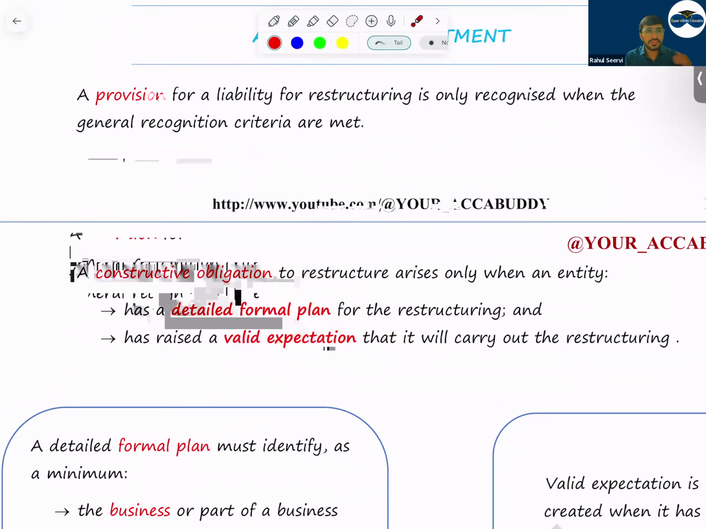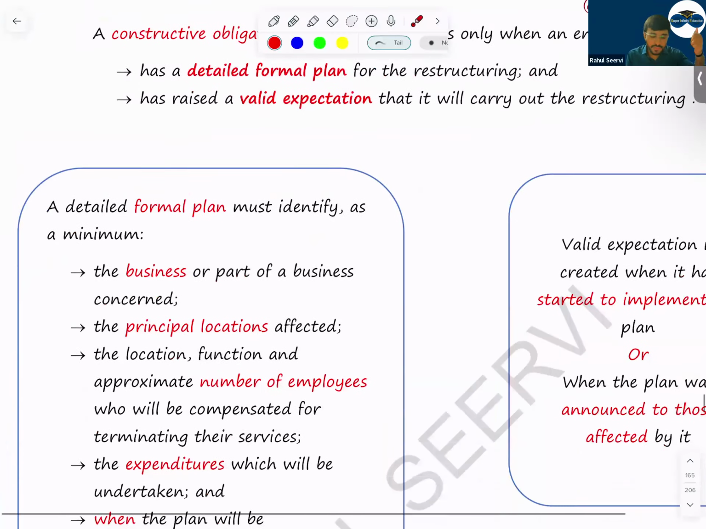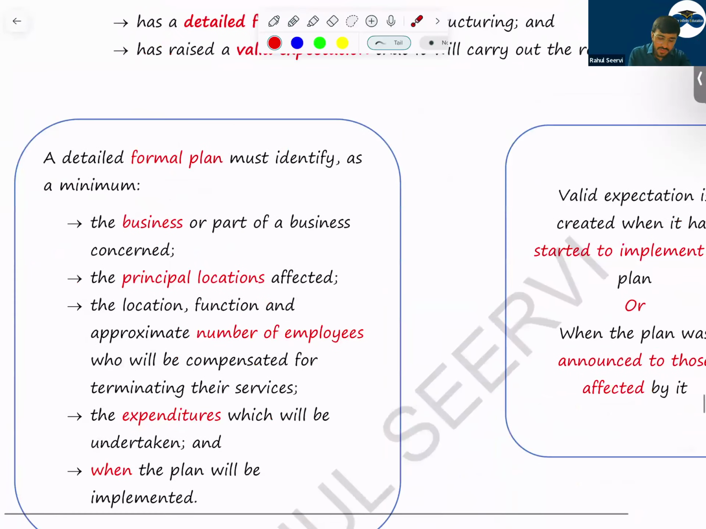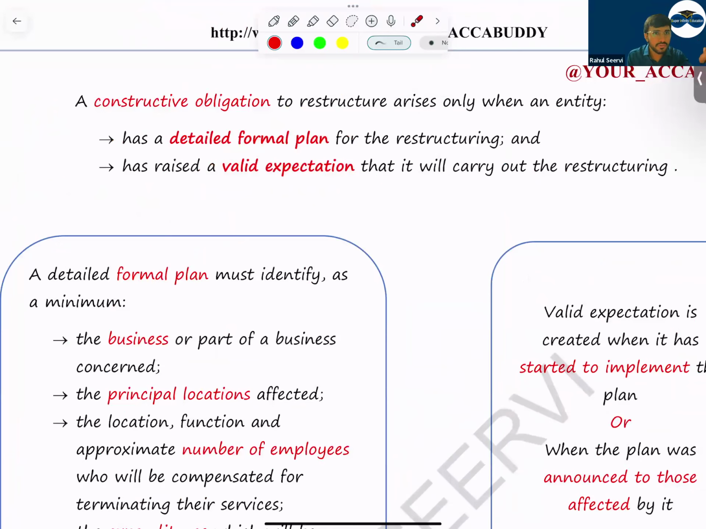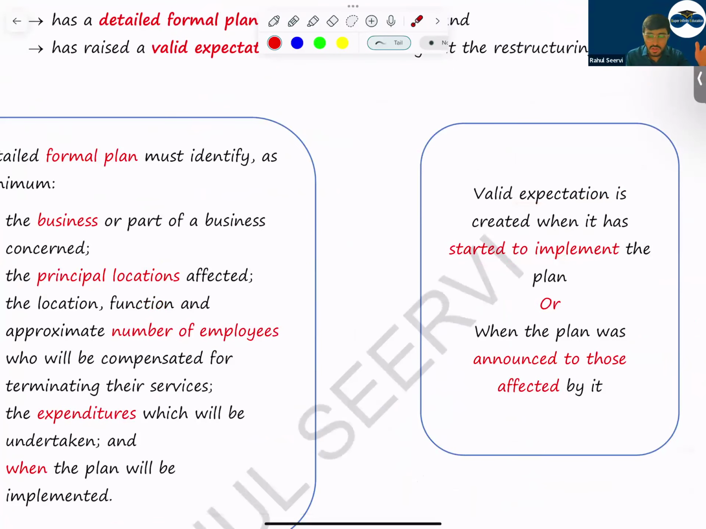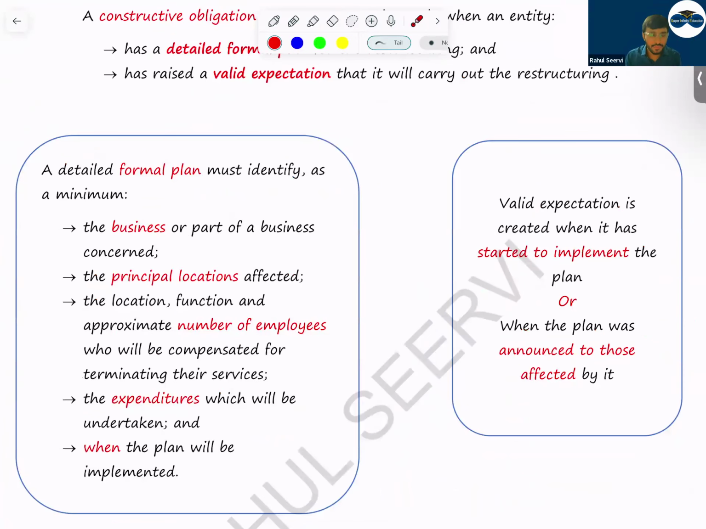A detailed formal plan means documentation should be done. Which part of the business is shut down, which location is shut down, the number of employees affected, what is the expenditure, when will the plan be implemented. And it should create a valid expectation in the entities who are affected. A valid expectation is created when the plan is implemented, or when the plan is announced to the parties affected. So two important principles, both should be satisfied, then only can we record it as a provision for the cost which will be incurred in future.